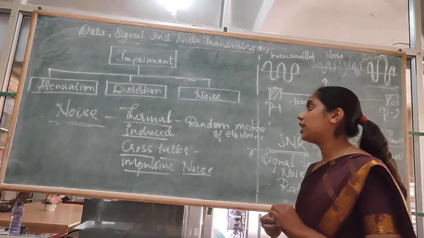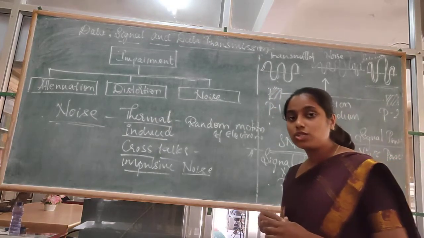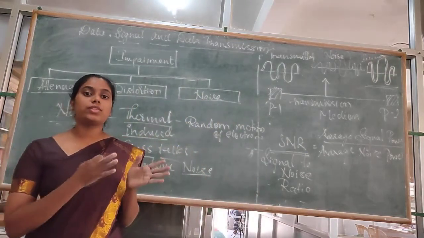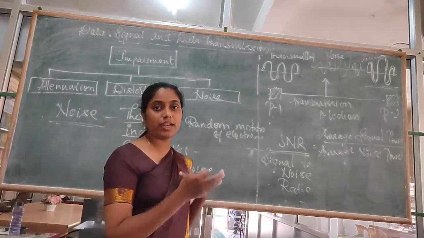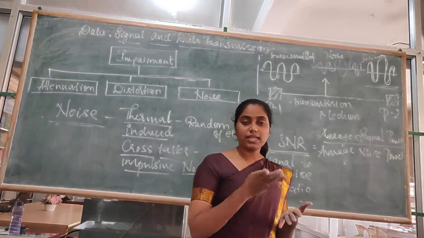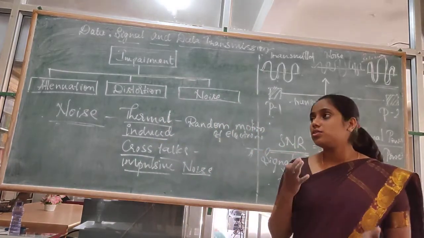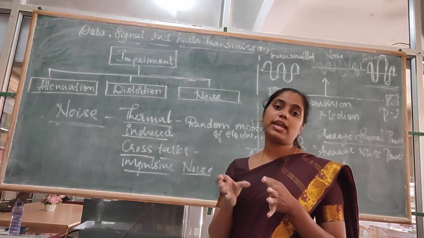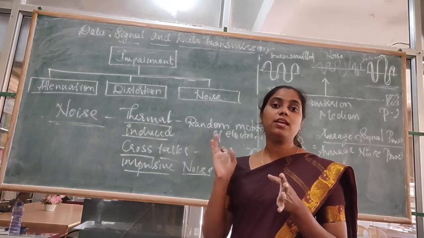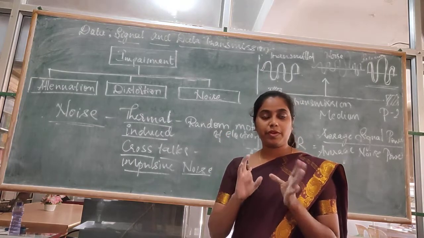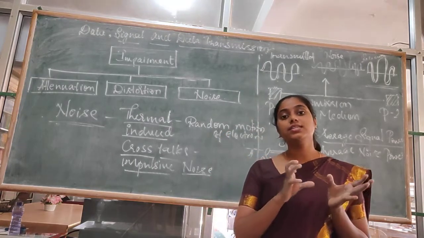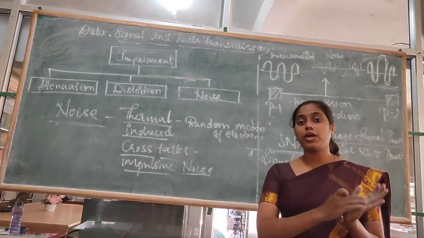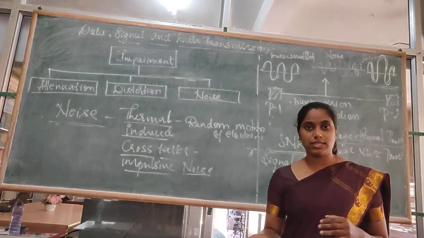Then we came across decibels. Decibels is used to measure the strength of the signal at the sender, at the receiver, and also in the middle, that is attenuation. It is given by dB equal to 10 log base 10 of P1 by P2, where P1 and P2 are the strength or power of the signals at point 1 and point 2, that is sender and receiver.